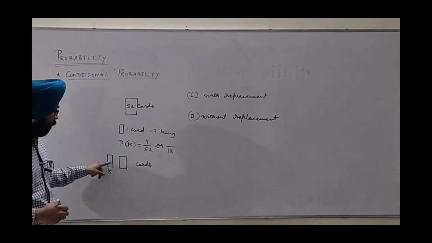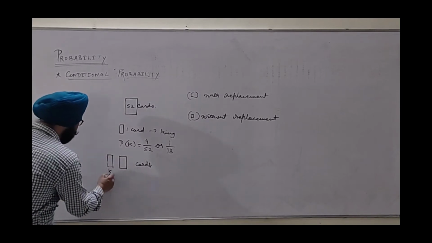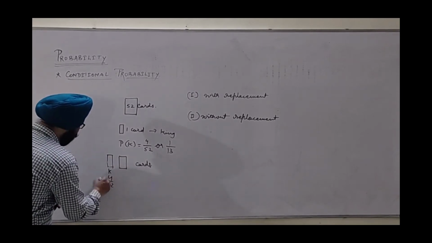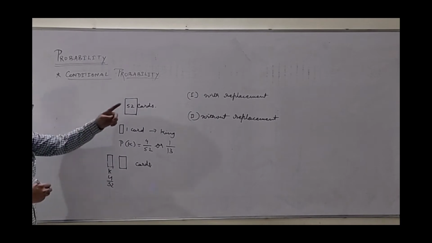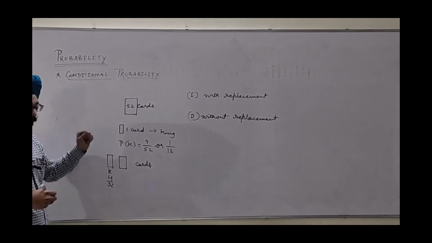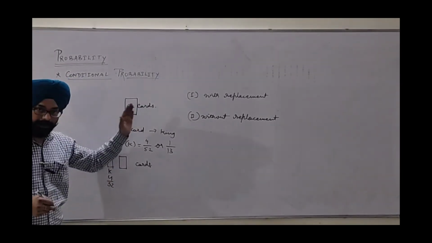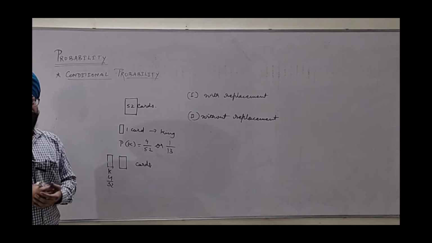How? Suppose the first card is drawn, it's a king. Obviously, its probability is 4 by 52. In the case of with replacement, this card goes back to the group. Originally there were 52 cards, so if I keep it back, it remains 52 only.